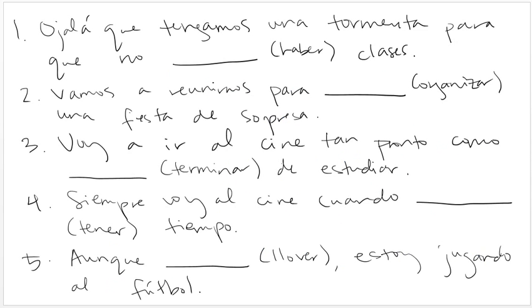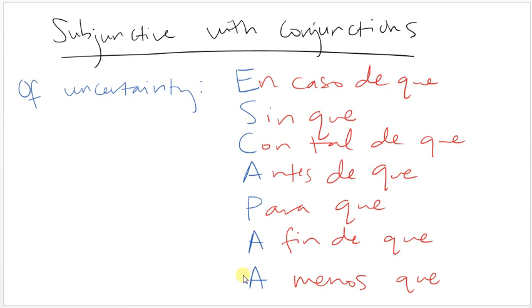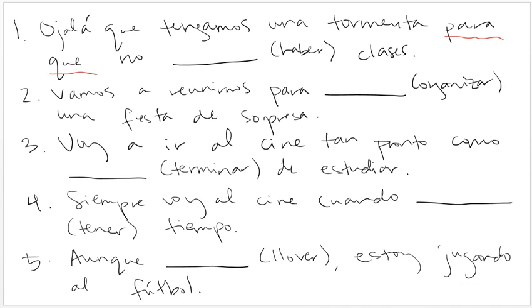Okay. We're going to do a little bit of practice. Ojalá que tengamos una tormenta para que no haya clases. So hopefully we have a storm so that there are no classes. Para que is a conjunction of uncertainty, which means that you always use a subjunctive no matter what. So it doesn't matter the rest of the sentence. Para que means we have to use subjunctive. So subjunctive of haber is going to be haya.